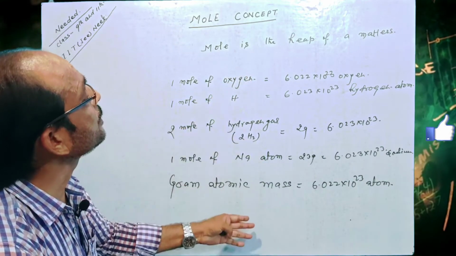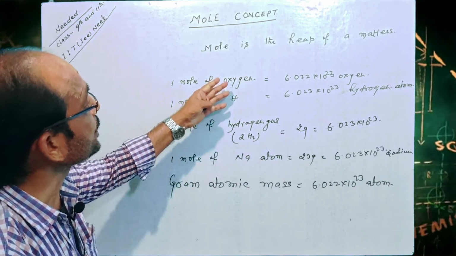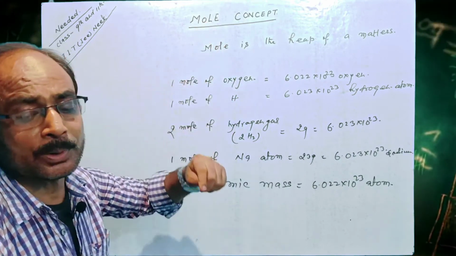In this way we get concept about the mole.